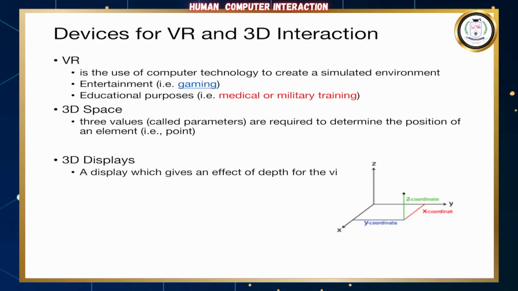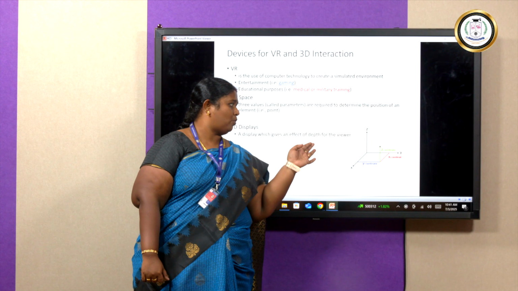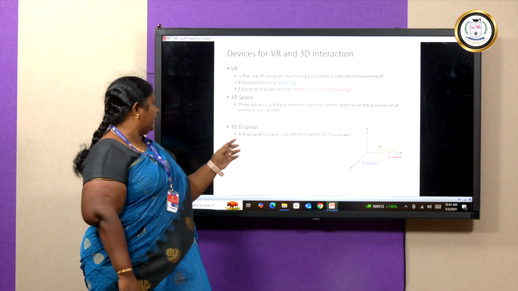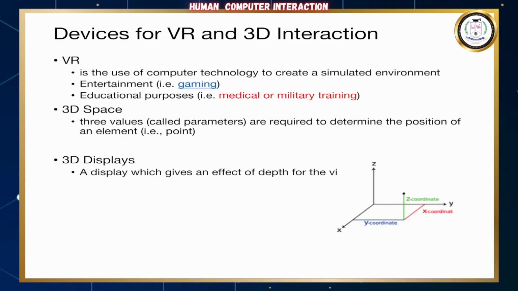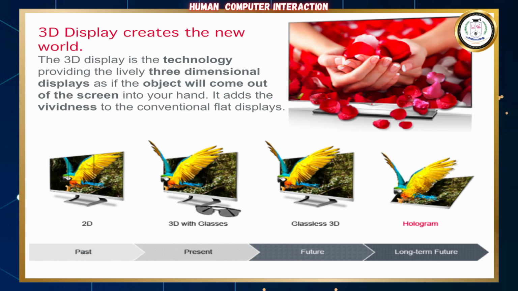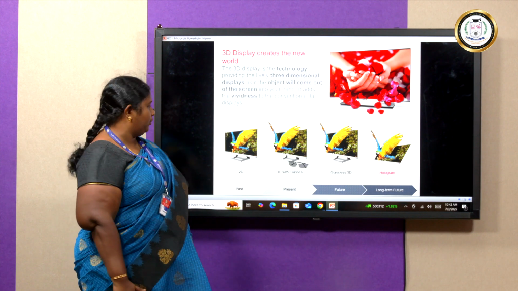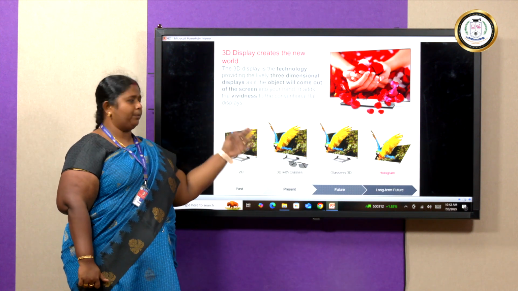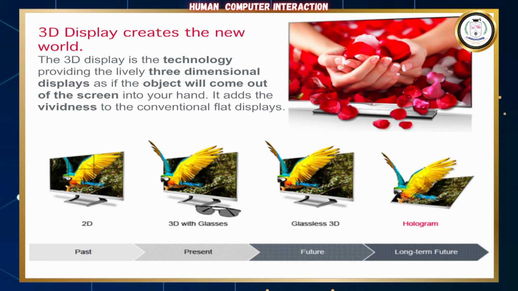Then we go to the 3D space. 3D space means the x, the y, and the z axis. The x axis represents the x coordinate, the y axis represents the y coordinate, and the z axis the z coordinate. A 3D display generally gives us an image with depth of view, and this will give us a real-time video. The 3D image is a technology where we have a three-dimensional view. Earlier, in case of 2D, what happened? We got a two-dimensional image along the X and the Y axis.